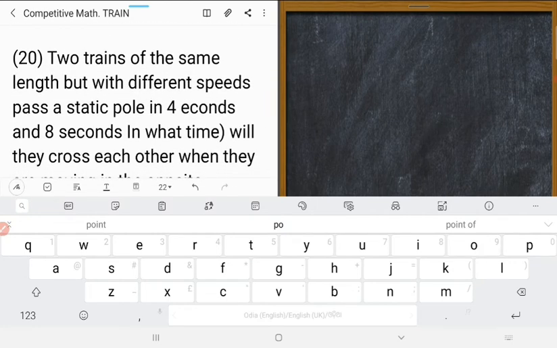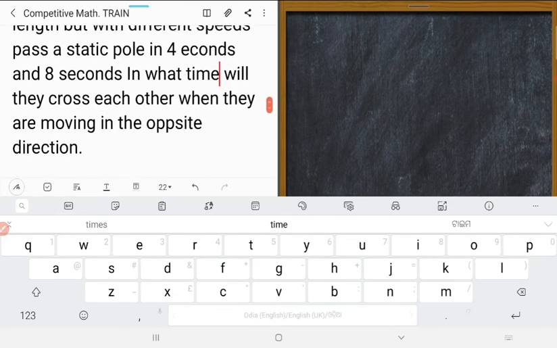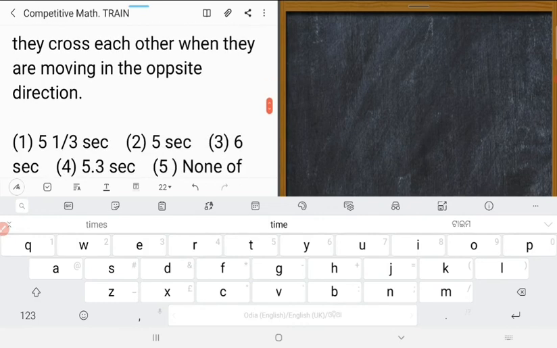Two trains of the same length but with different speeds pass a static pole in 4 seconds and 8 seconds. In what time will they cross each other when they are moving in the opposite direction? It is also the same, but they were in the same direction earlier and now it is the opposite direction. You will just calculate the relative speed by adding their speeds.